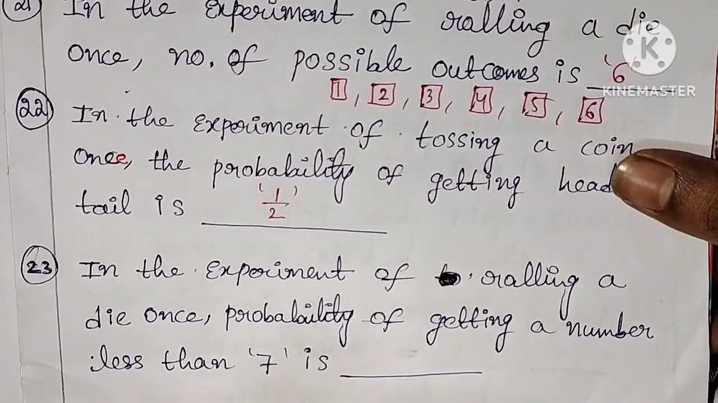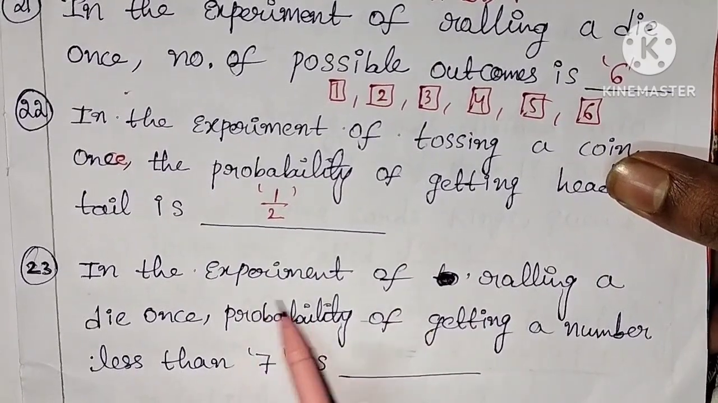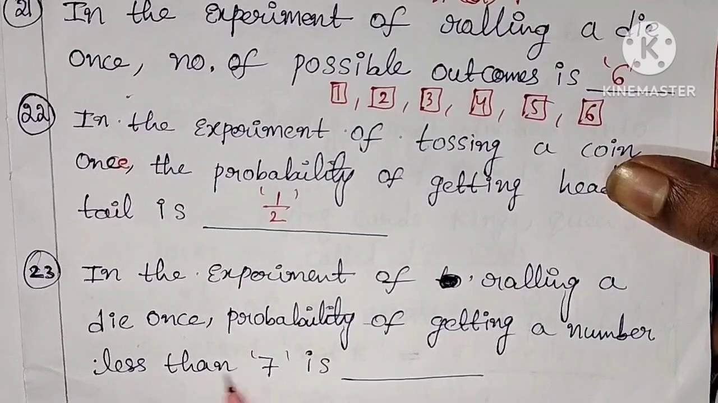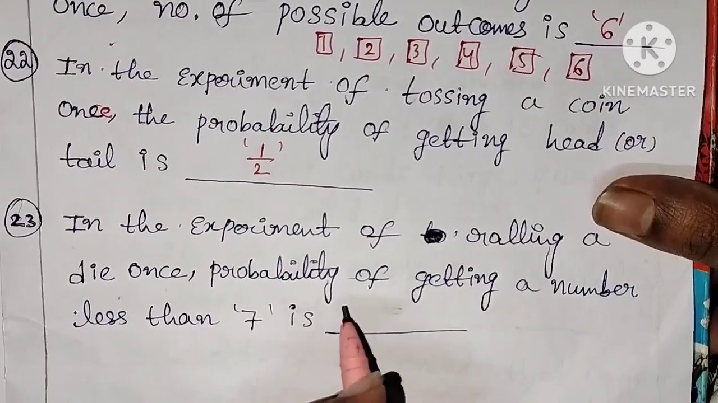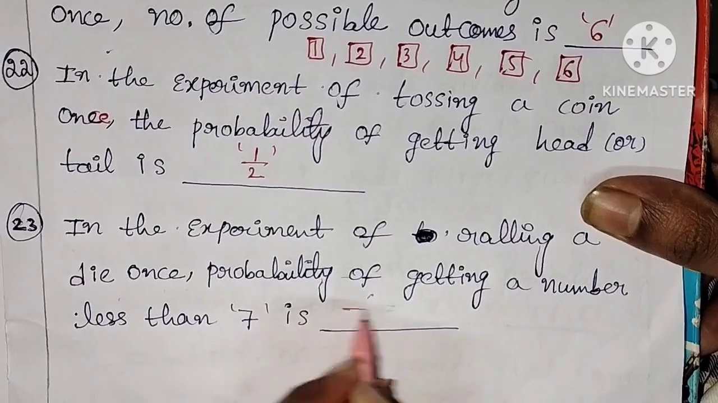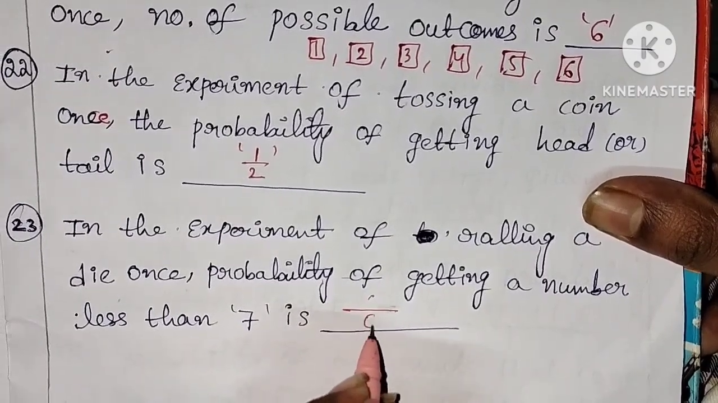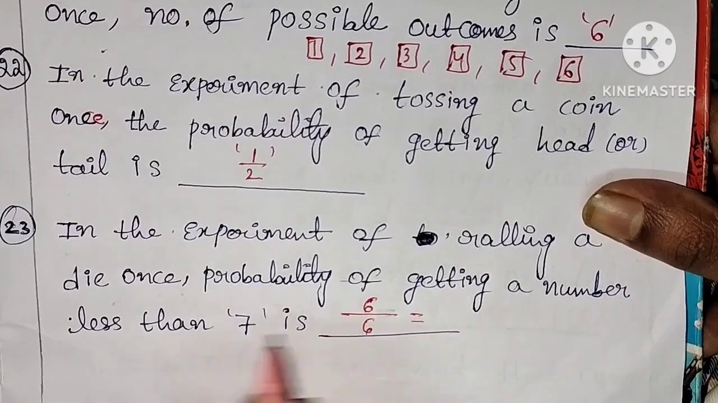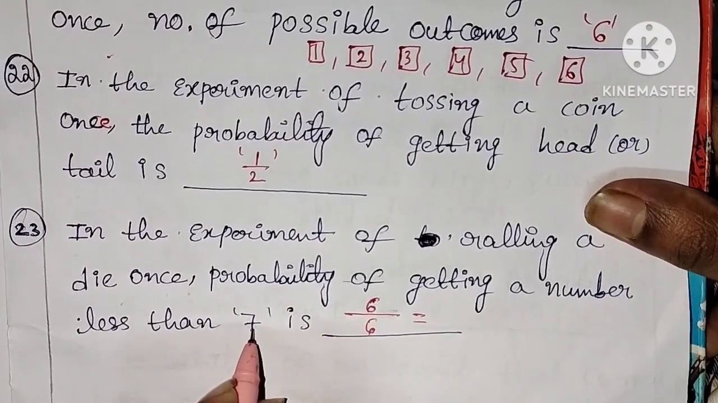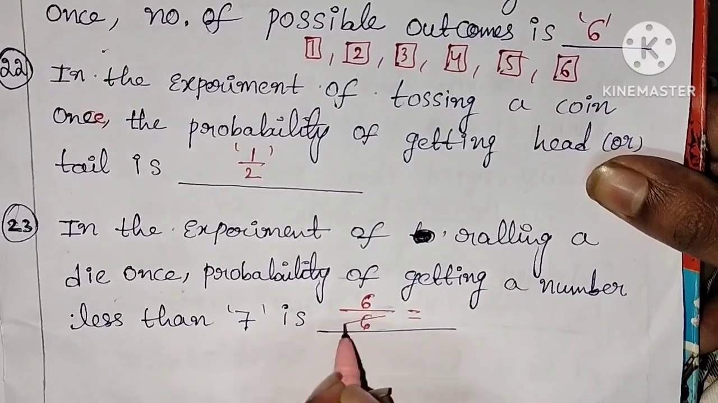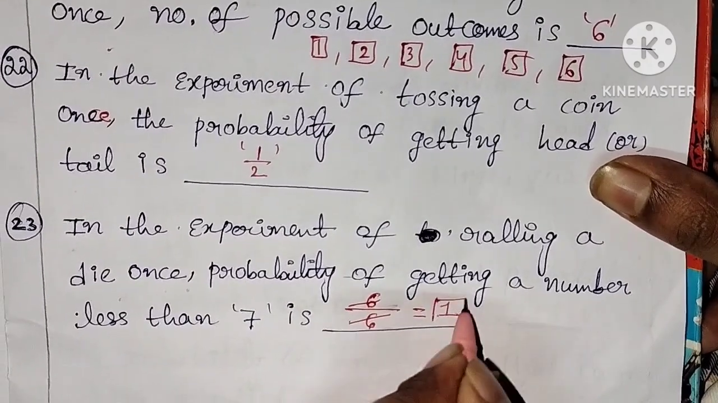In the experiment of rolling a die once, the probability of getting a number less than 7 is? The total possible outcomes is 6. The number of favorable outcomes is 6, because less than 7 means we have 6 possibilities. So 6 by 6, you will get 1. Answer is 1.